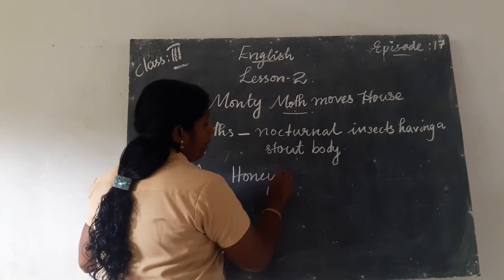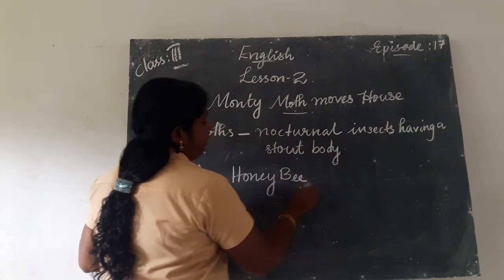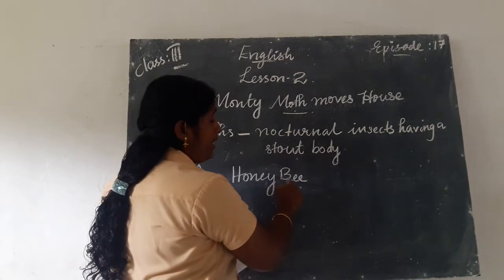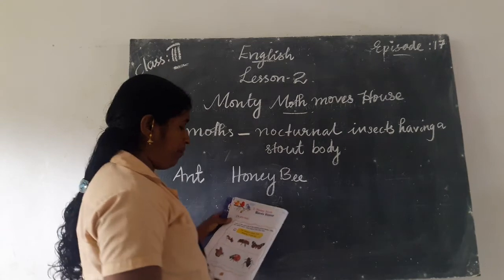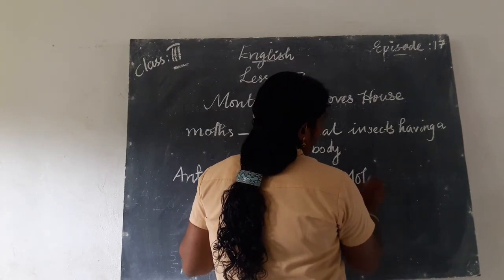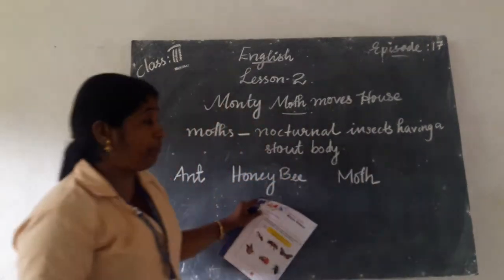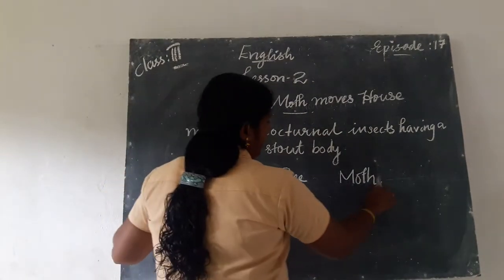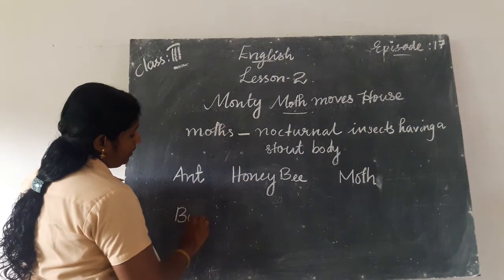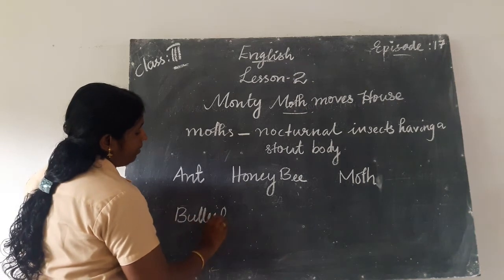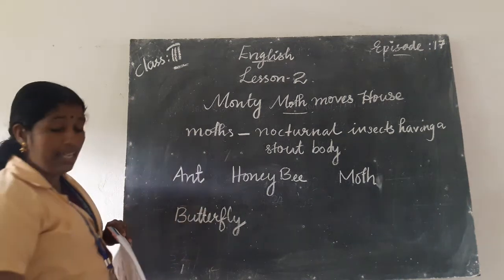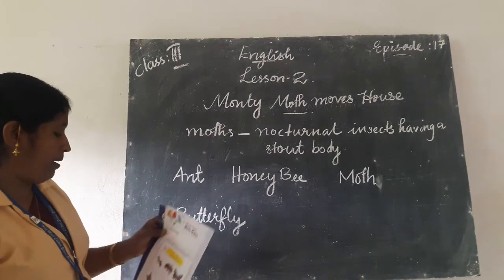Next one, honeybee. H-O-N-E-Y, honey, B-E-E, bee, honeybee. Third one, moth, M-O-T-H. Fourth one, butterfly, B-U-T-T-E-R-F-L-Y.